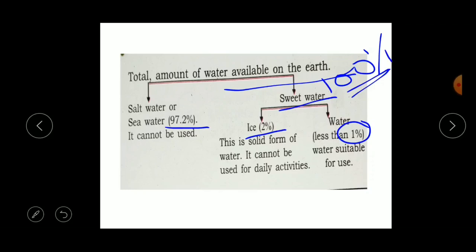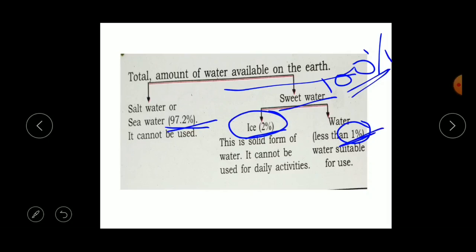So within 100%, 97.2% is salty water which cannot be used, and within the remaining 3%, which is called fresh water, 2% is in the form of ice, that also cannot be used, and the remaining only 1% of water is suitable for use.